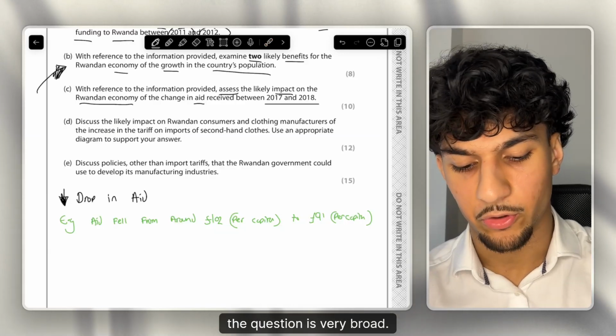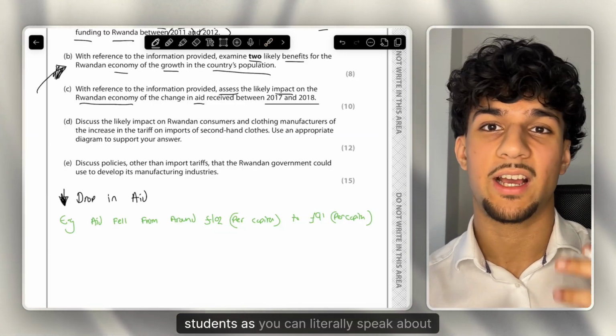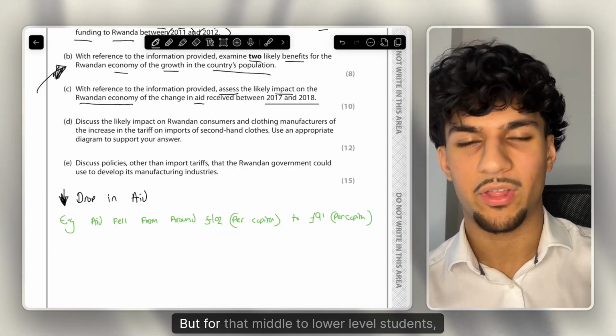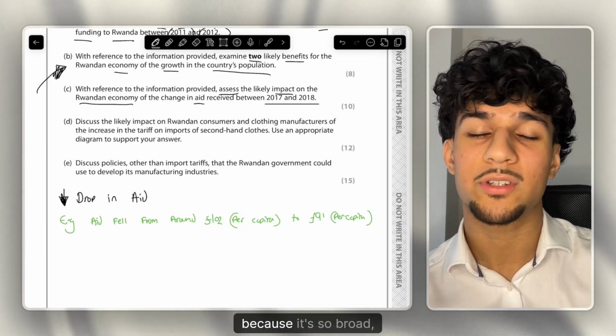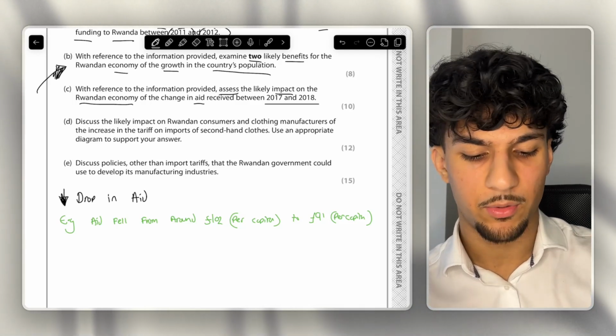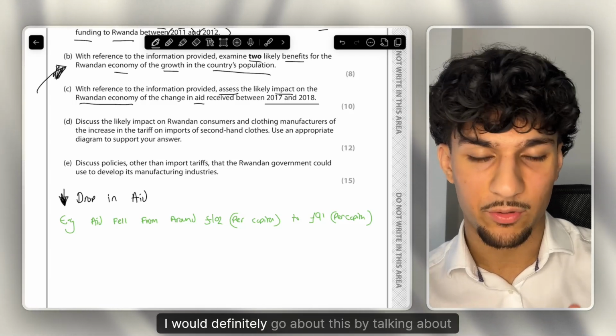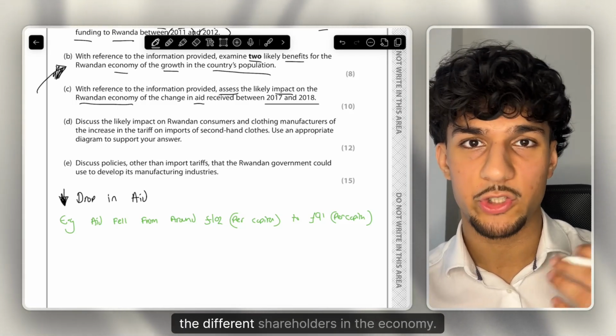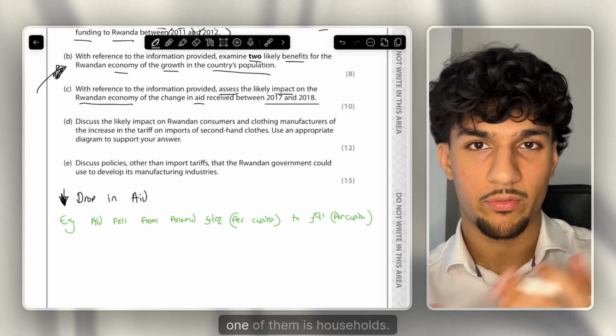So like I said, the question is very broad, and that's a very good thing for the high level students, as you can literally speak about anything. But for that middle to lower level students, because it's so broad, they become quite confused and they have no idea how to navigate it. But now, like I said, I would definitely go about this by talking about the different shareholders in the economy. And like I said, one of them is households.